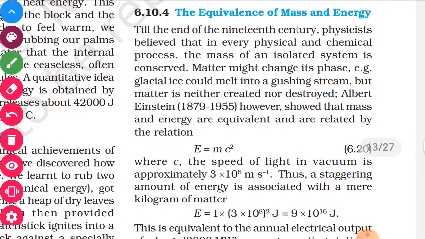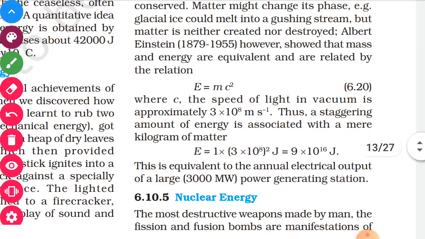Now mass energy equivalence. As you know, Einstein has given this equation: E is equal to mc square. Mass can be converted into energy, where m is the mass and c is the speed of light, which is 3 into 10 raised to 8 meter per second. If you have, say, 1 kilogram of mass, and you take c square, then 1 kg of mass will produce this much amount of energy. This is equivalent to the annual electric output of a large 3000 megawatt power generation station.